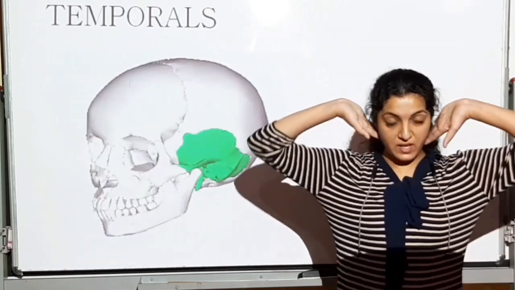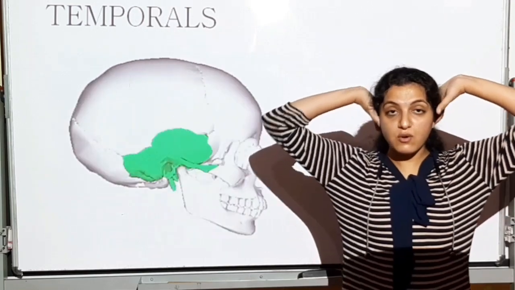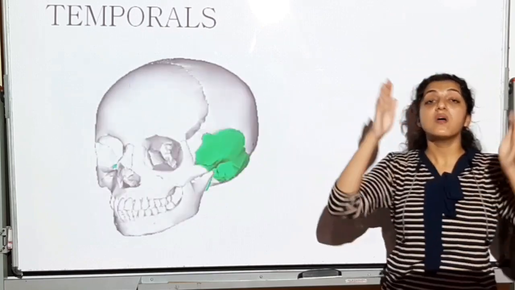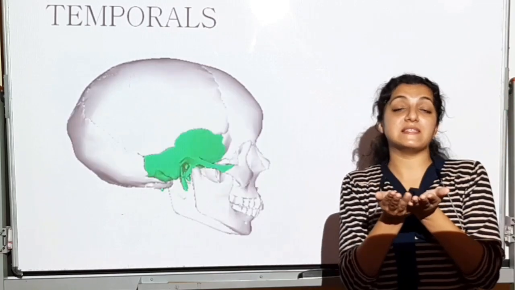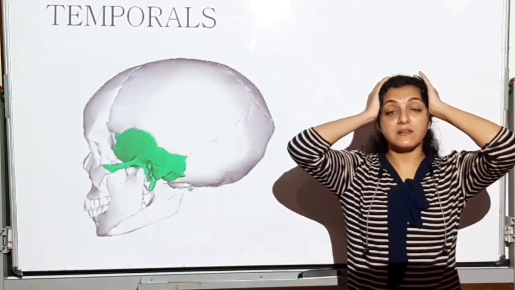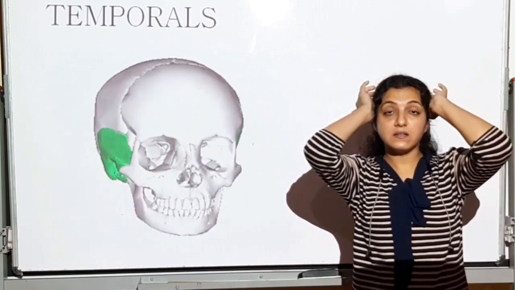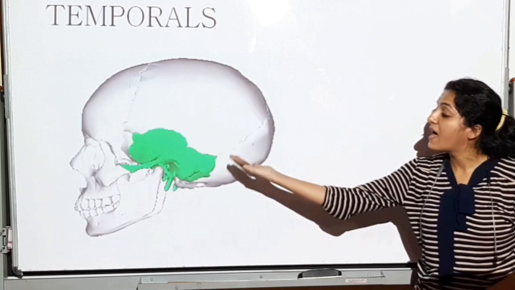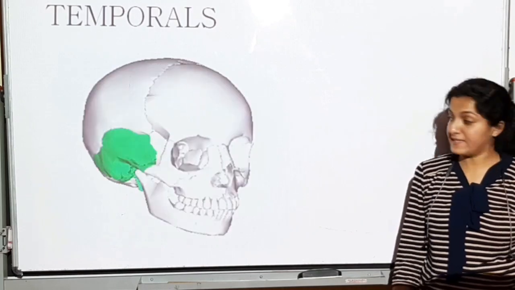Side से लेकिन inferiorly भी है. So this is going to be the temporal region. It's going to form the base, not the roof. It's going to form the sides and the base. The parietal is going to form the roof and the sides. Thoda sa sides and roof, and this is going to form the sides and the base.